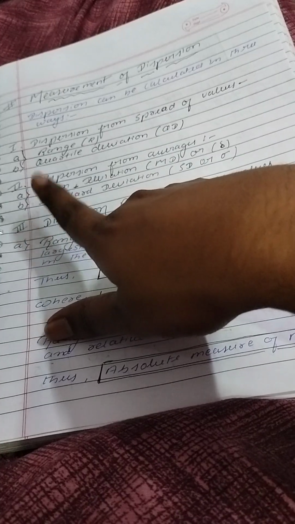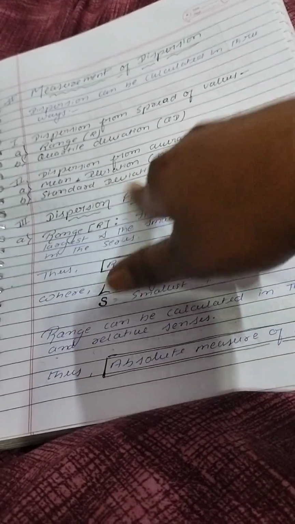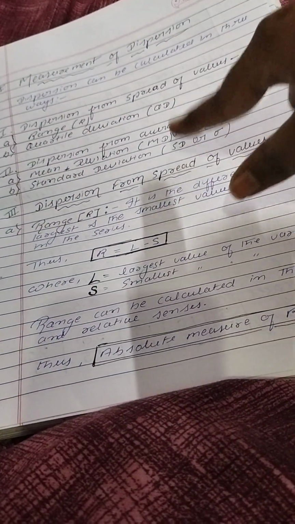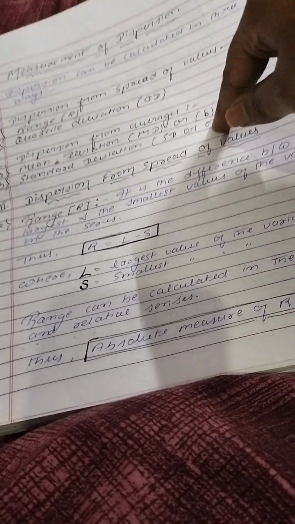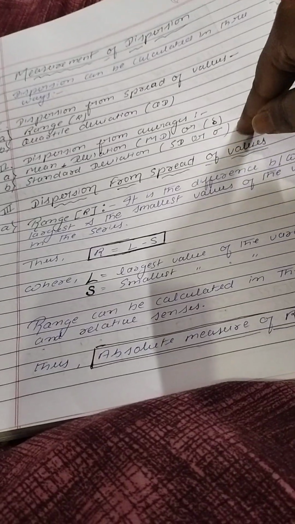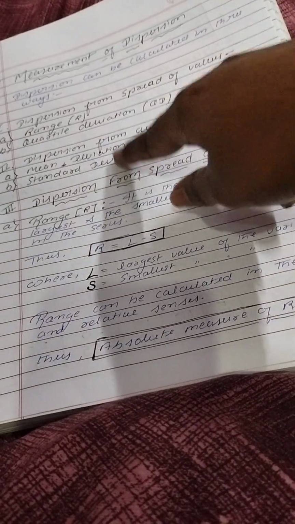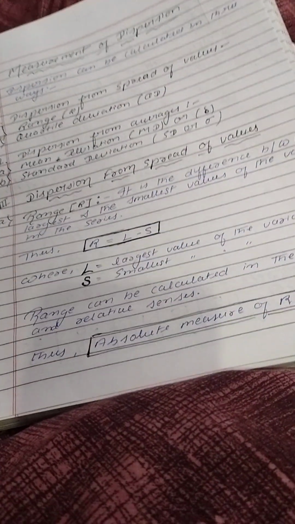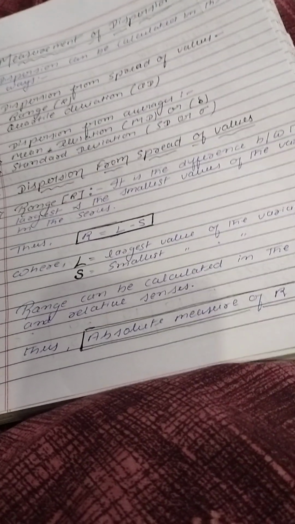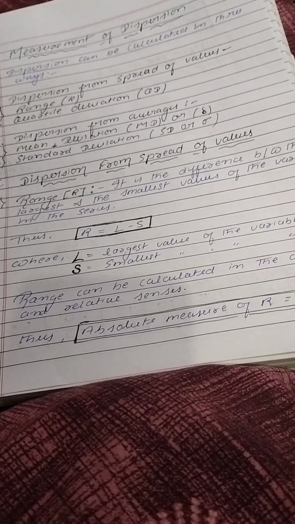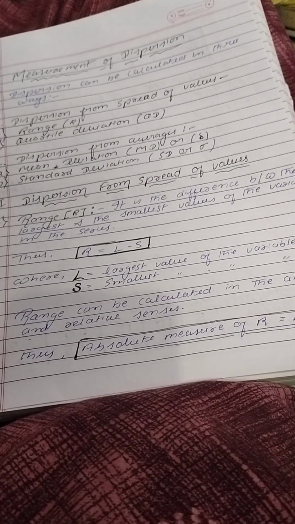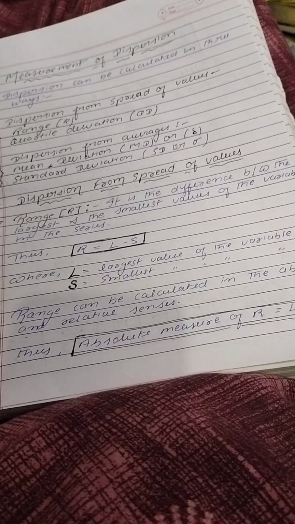Standard deviation is one of the important topics, especially in the measure of dispersion, and if you have studied this topic very carefully, it will repeat after a time. It involves so many formulas. Trust me, you need to understand these formulas, and it is pretty tough also. Not that tough, but calculation is involved. So this is dispersion from the spread of values. We will complete the range in the next topic.